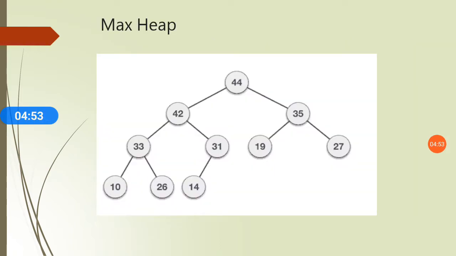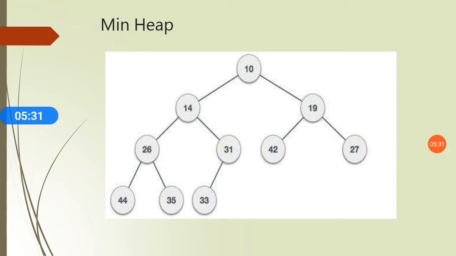So there are 2 types of heap, which are max heap and min heap. So what is a max heap? In a max heap, the root node has the highest value, and all the child nodes have lower values than the root node. So let's see this example. Here 44 is the root node, which has the highest value amongst all the child nodes, which are 42, 35, 33. So we can say that this is an example of a max heap.